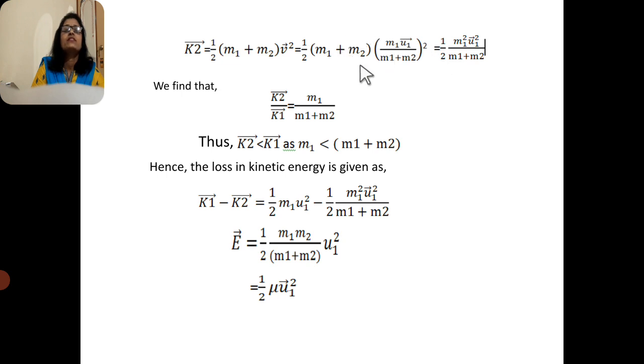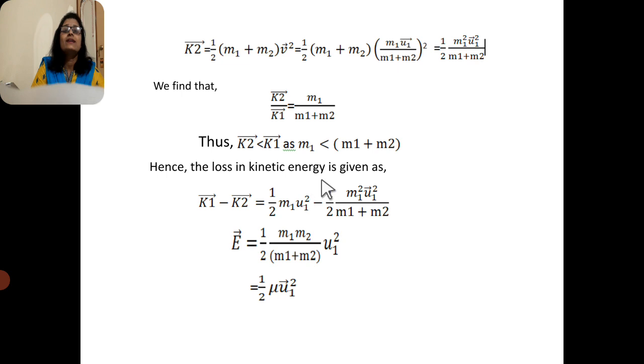After simplifying, we get 1/2 m1 squared u1 squared divided by (m1 + m2). Therefore the ratio of the kinetic energies, K2 by K1, equals m1 divided by (m1 + m2). Thus K2 is less than K1, as m1 is less than m1 + m2.